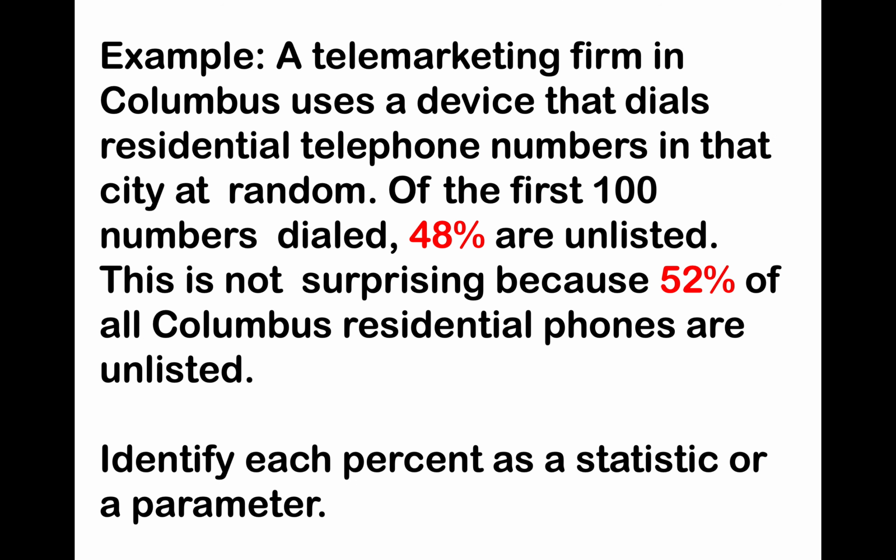So for example, a telemarketing firm in Columbus uses a device that dials residential telephone numbers in that city at random. Of the first 100 numbers dialed, 48% are unlisted. This is not surprising because 52% of all Columbus residential phones are unlisted. Identify each percent as a statistic or a parameter. You might want to pause for a minute and look that over.